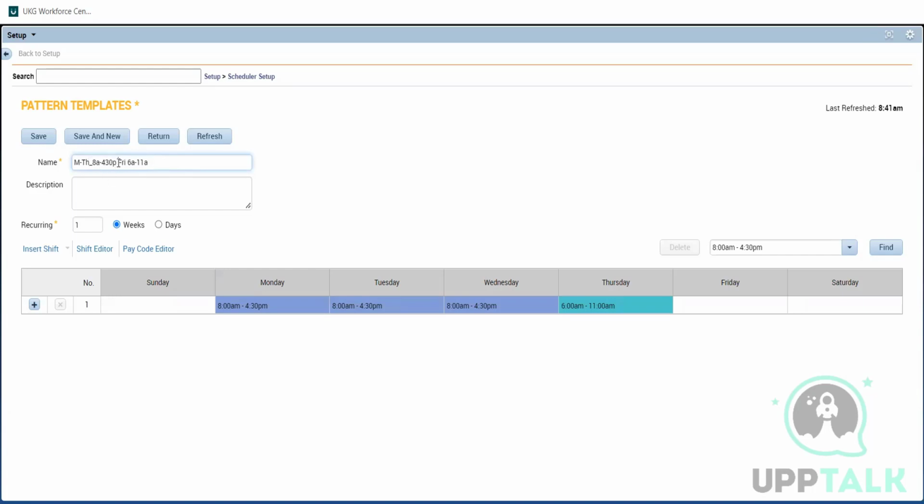And in the description, we can put all the notes, in case. If needed, we can do that. But what will be visible to us directly is this name. So I'll copy this here and paste it here. And here I'll give a detailed description of what it is: Monday to Thursday, 8 a.m. to 4:30 p.m., and a 30-minute meal break at 1 p.m., comma, Friday 6 a.m. to 11 a.m., no meal break.